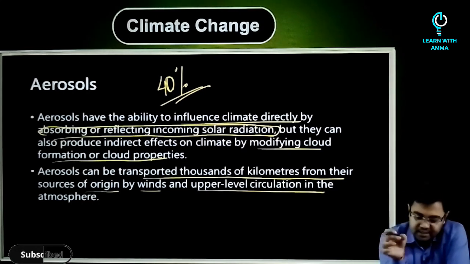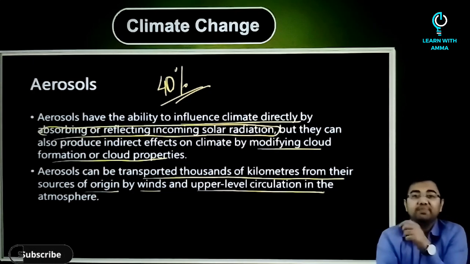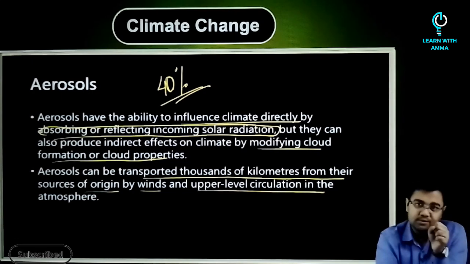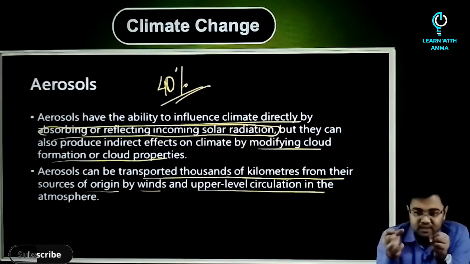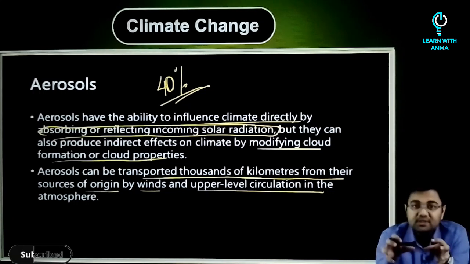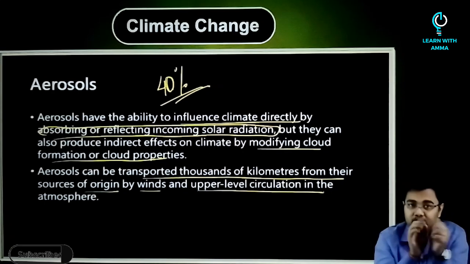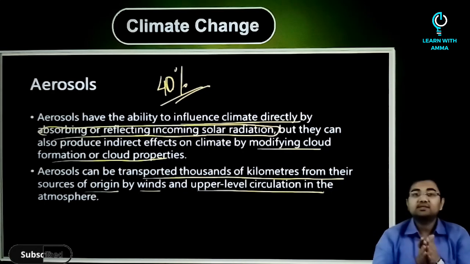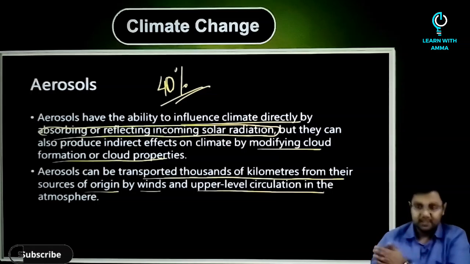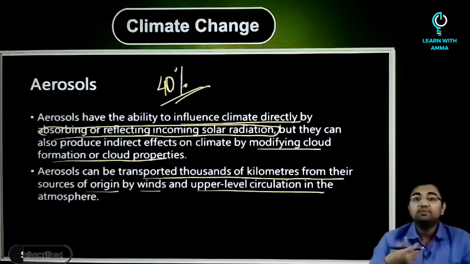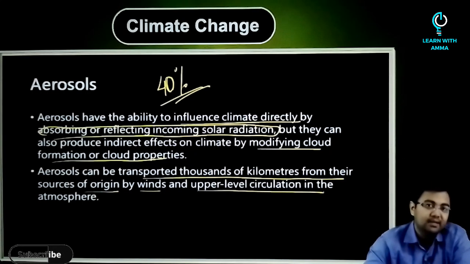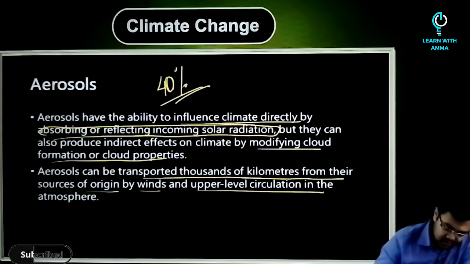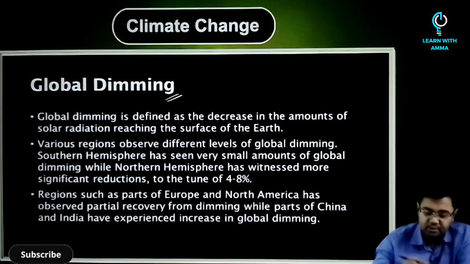So basically the effect of global warming, which would have been partially neutralized by the aerosols, will be much more visible now as we are decreasing the amount of sulfur dioxide and other gases which are able to neutralize the effect of global warming. So what we can say is that in the last few years, we have been able to see much more of global warming than we were able to observe in 1970s or 1980s.